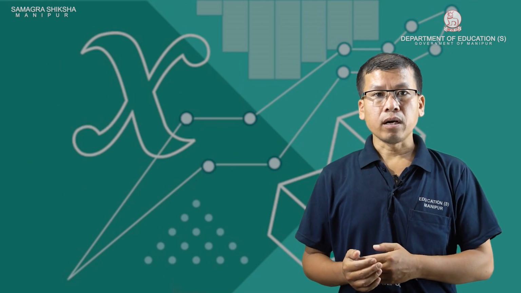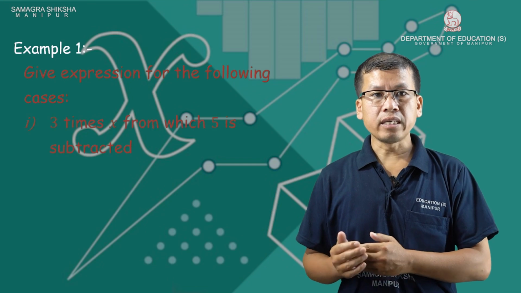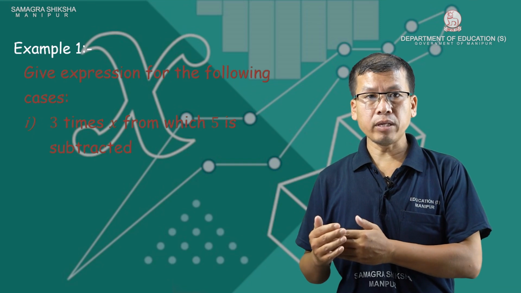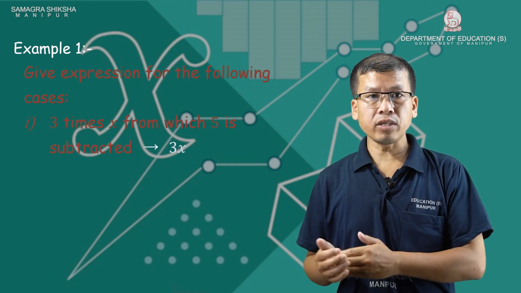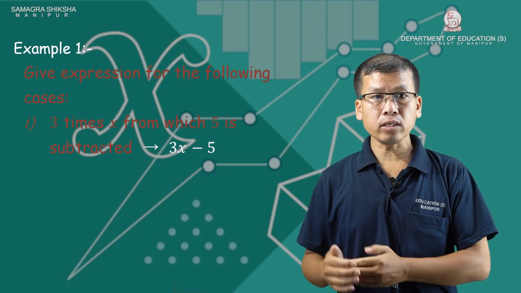Next example, give expressions for the following cases. One: 3 times x from which 5 is subtracted. Say koi statement koi equation form the ireng ko. 3 times x, together thrice x. Subtract over the khaido have ne. Adu the equation to kai 3x minus 5.